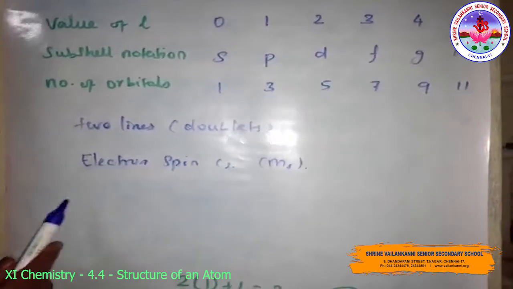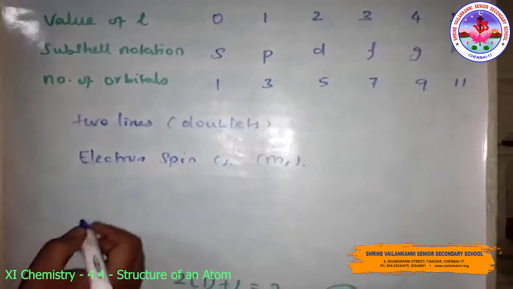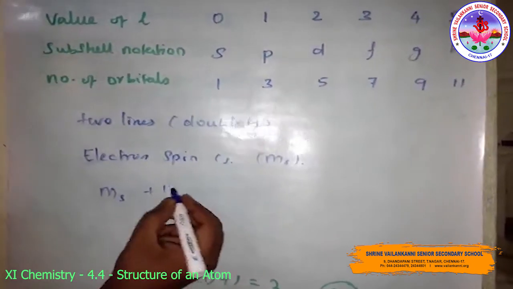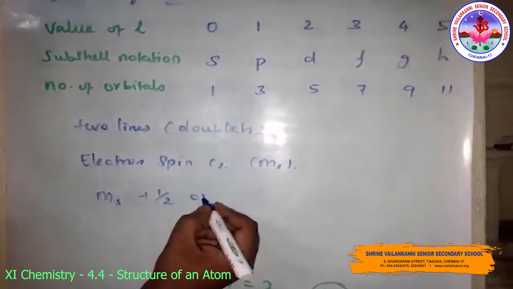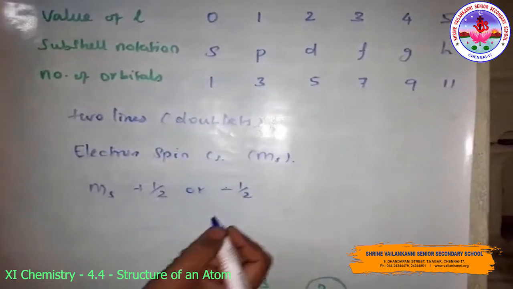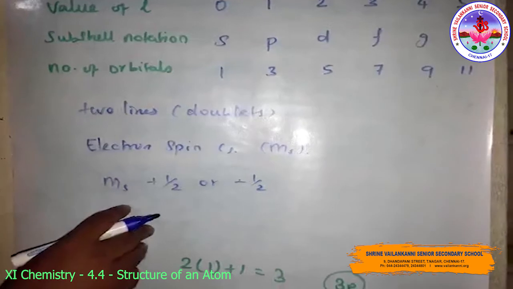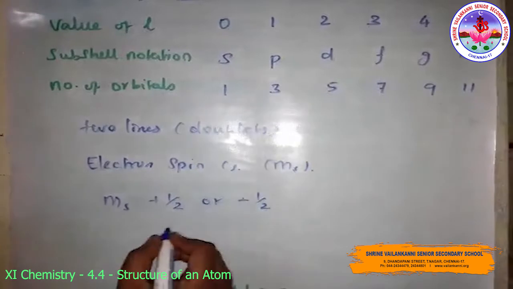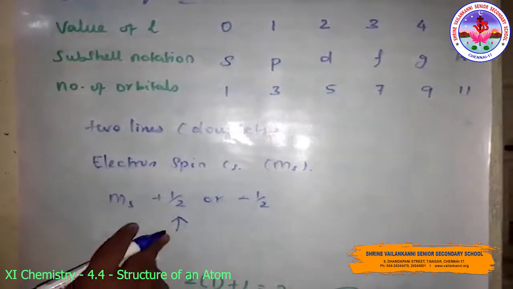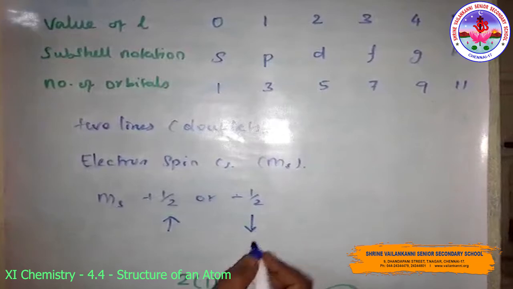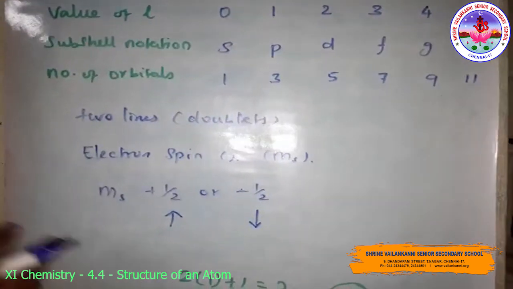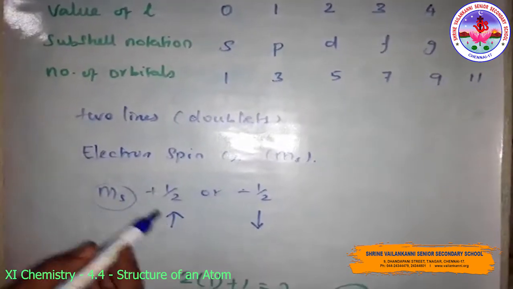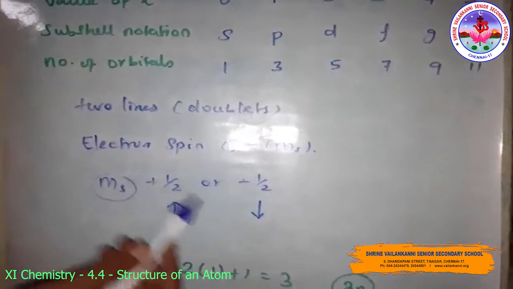These 2 orientations are distinguished by the spin quantum number ms, which is equal to plus half or minus half. These are called the 2 spin states of an electron. Normally they are represented by arrows. Plus half indicates an up arrow, and minus half indicates a down arrow. Two electrons that have different ms values, one plus half and the other minus half, are said to have opposite spin.